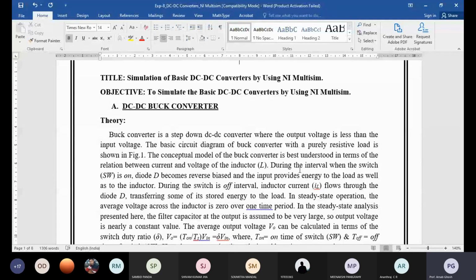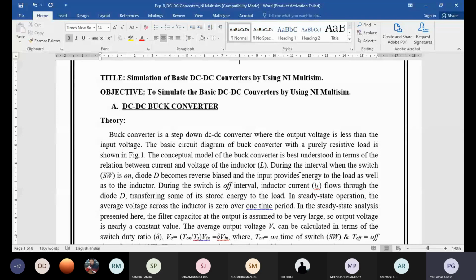Similarly, both operations are also possible in buck-boost mode. It can step down the voltage as well as step up the voltage. Both operations are possible in the buck-boost converter. After that, these are all examples of non-isolated type converters. So what is the difference between isolated converter and non-isolated converter?